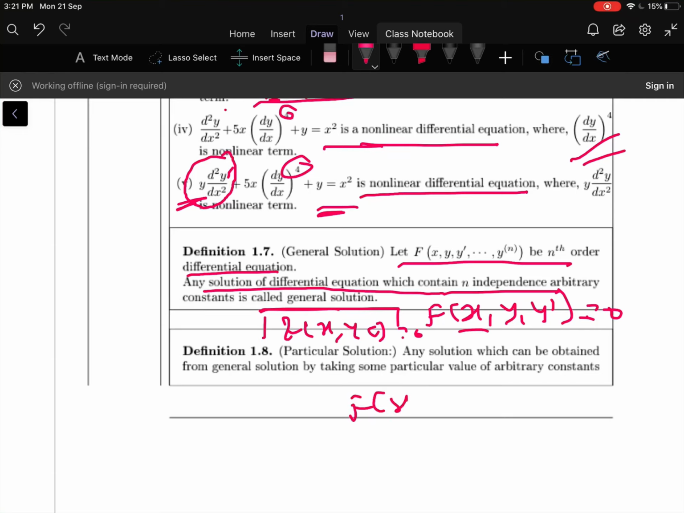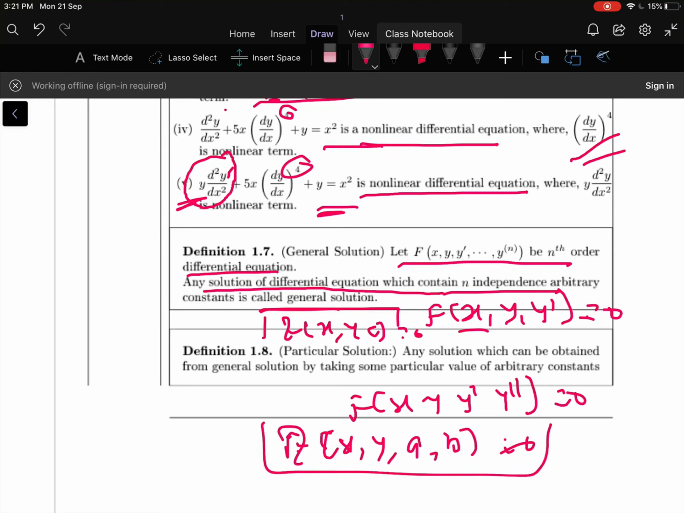Suppose it is a second order differential equation f of x, y, y dash, y double dash is equal to 0. The general solution of this equation, small f of x comma y comma a comma b is equal to 0, is a general solution of the second order differential equation. So a solution with two arbitrary constants is the general solution for second order. For an nth order differential equation, if you have a solution with n arbitrary constants, that is called the general solution of the nth order differential equation.